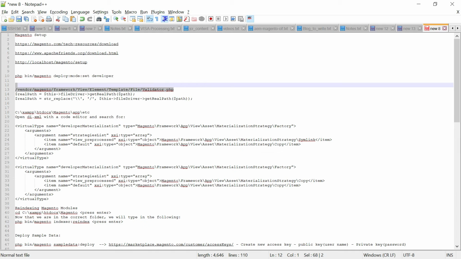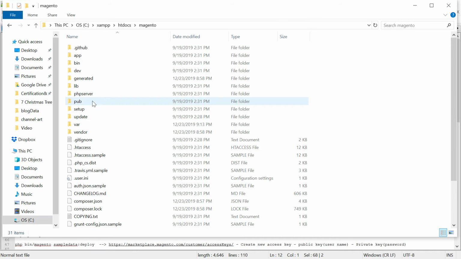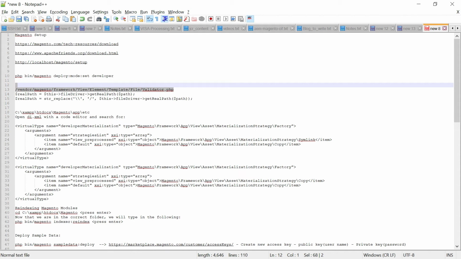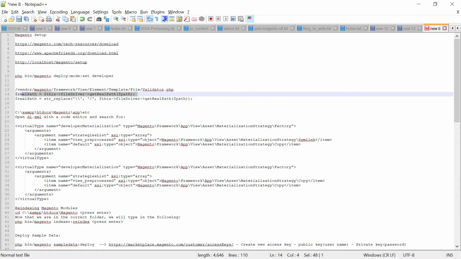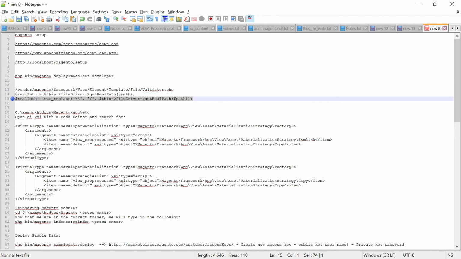So we will initially receive some exceptions while accessing the admin pages. To fix that, as a first step, in Validated.php we need to replace this particular string, the relative path and this file driver, whatever that value is, with this new one. This will help us avoid that admin page issue. So that is one thing.